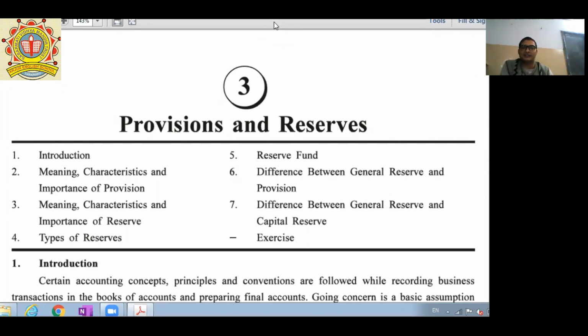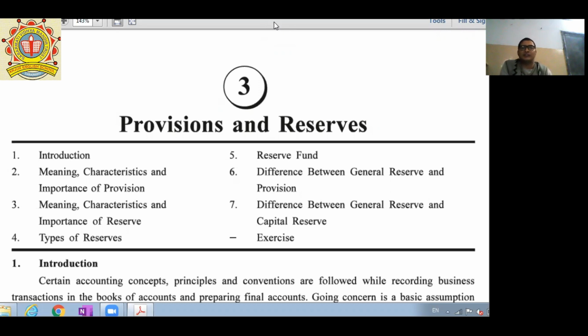In 11th standard, we have completed first and second chapter in part 2. Last class, we completed the depreciation chapter, and from today onwards, we are going to start chapter number 3, provisions and reserves.